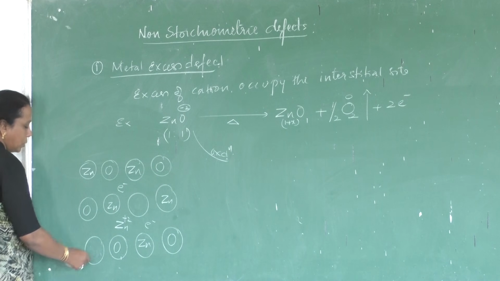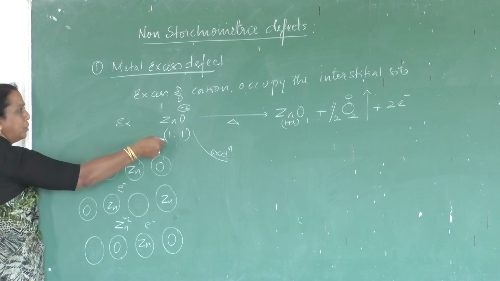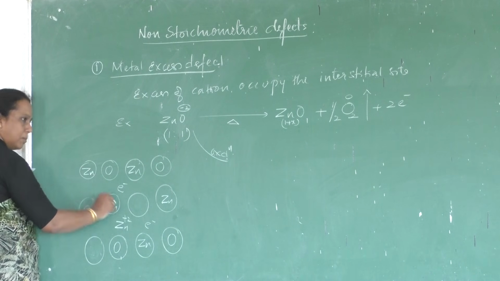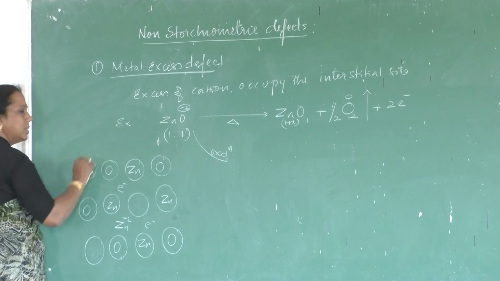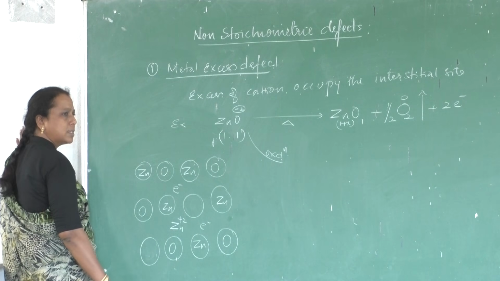Zinc ions. So as soon as oxide undergoes oxidation, gets converted into oxygen and leaves the lattice, one of the zinc ions leaves its place and occupies the interstitial space, and electrons remain in the interstitial space. This kind of defect is called a metal excess defect.